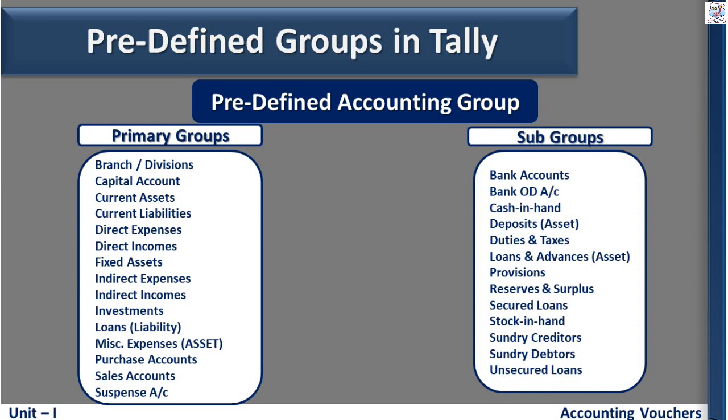Primary groups include branch division, capital account, current assets, current liabilities, direct expenses, direct income, etc. The subgroups are bank accounts, bank OD account, cash in hand, deposit assets, duties and taxes, loans and advances, provisions, reserves and surplus, etc. These predefined groups are created by Tally by default. The user can create any accounting group on the basis of a primary group or subgroup.